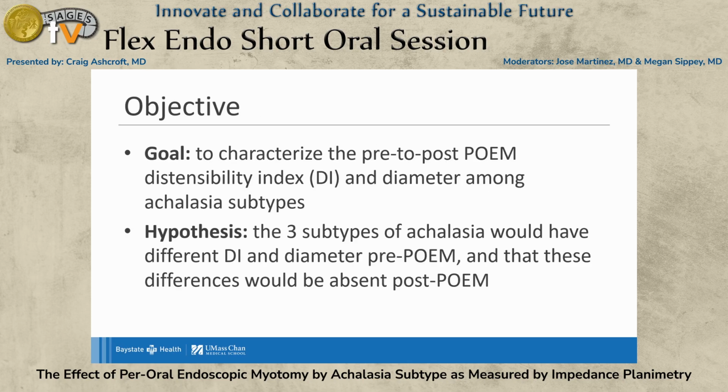While esophagogastric junction distensibility with EndoFlip has been demonstrated to help characterize subtypes of achalasia, no studies have investigated the effects of POEM on different achalasia subtypes as measured by pre- and post-POEM EndoFlip. We hypothesized that achalasia types 1, 2, and 3 would have differing pre-POEM distensibility index and diameter, but no differences in distensibility index or diameter post-POEM. Direct comparisons of pre- and post-POEM EndoFlip values may help elucidate if a particular achalasia subtype responds differently to POEM, or support if POEM is equally efficacious across all achalasia subtypes.